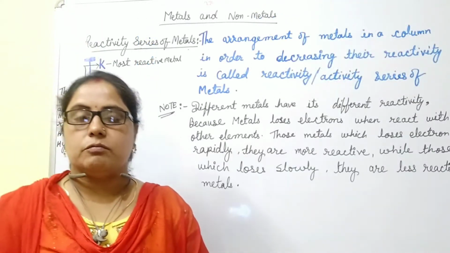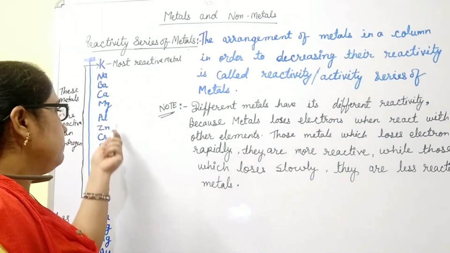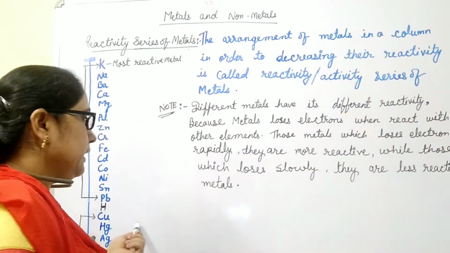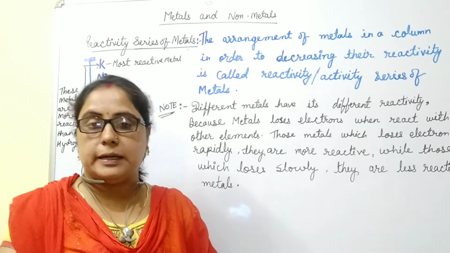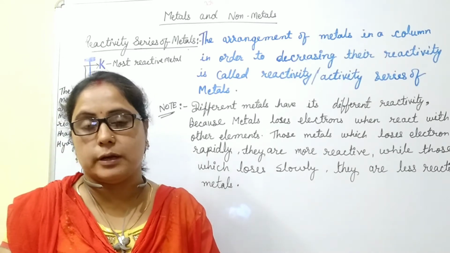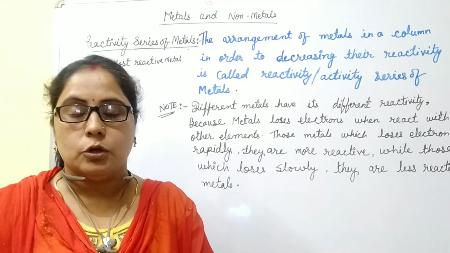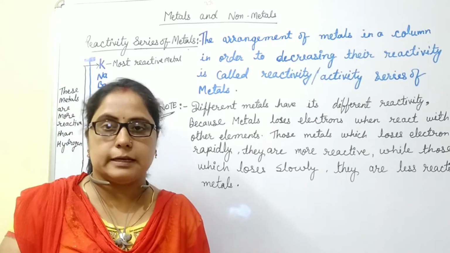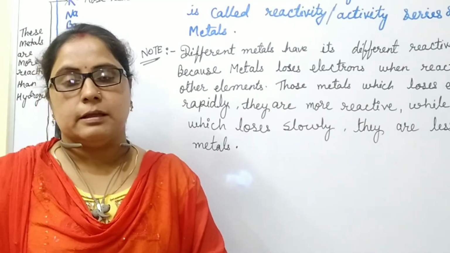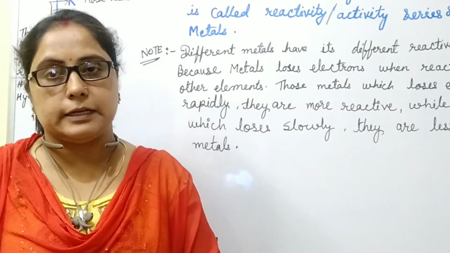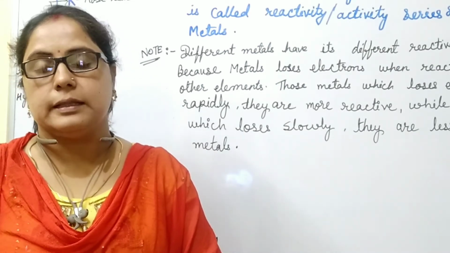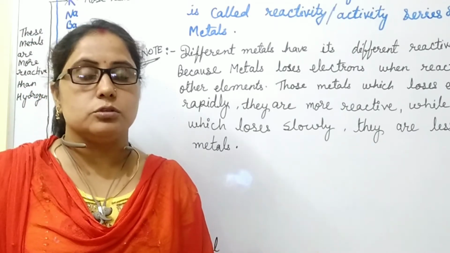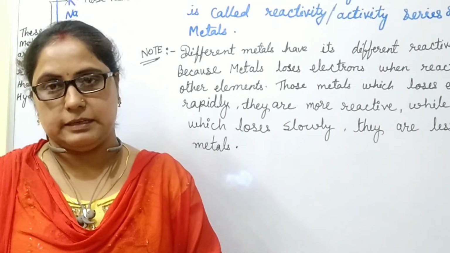Students, why are some metals more reactive while some are less reactive? The difference in their reactivity is because metals have a tendency to lose electrons and to form positive ions. When metals react with other elements, they lose electrons, and those metals which have a tendency to lose electrons rapidly, very fast, are more reactive, while those which lose electrons slowly are less reactive.